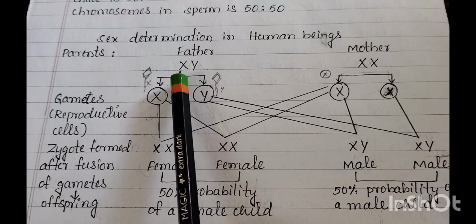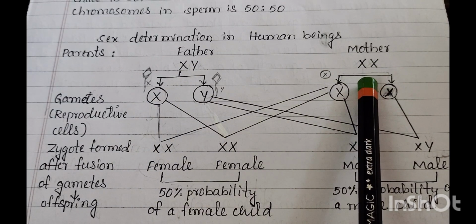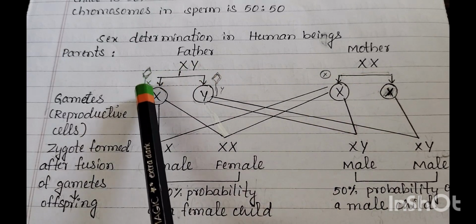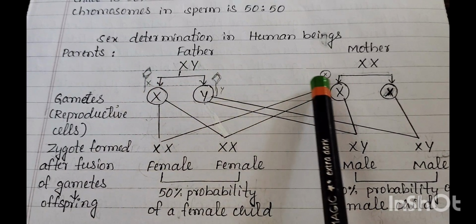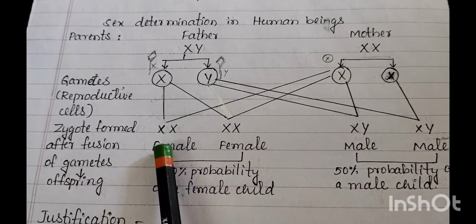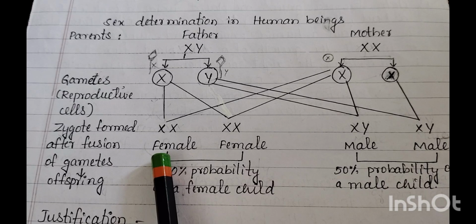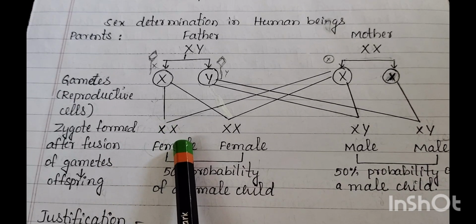Father carries X and Y chromosomes, mother carries XX chromosomes. When the sperm carrying the X chromosome fuses with the egg of the mother, which carries the X chromosome, the newborn baby will be female because it carries the XX chromosomes.